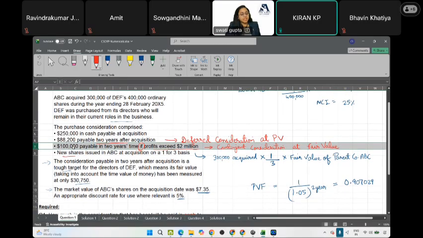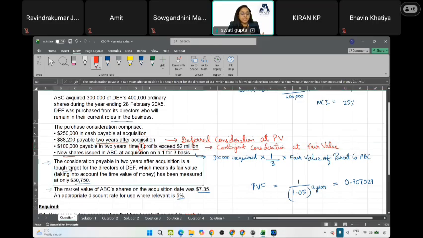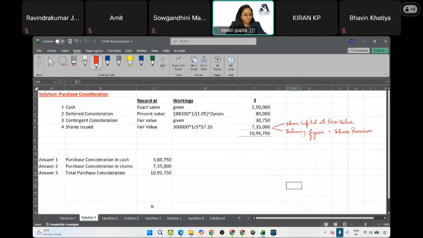So herein we need to calculate fair value. Now, how can we calculate fair value? For question and answer purposes, they have given that the fair value can be estimated and measured at 30,750. So we have taken fair value on the basis of the given case study. Any question?